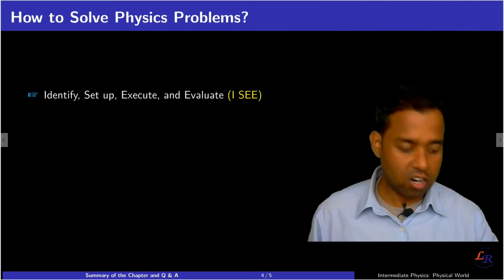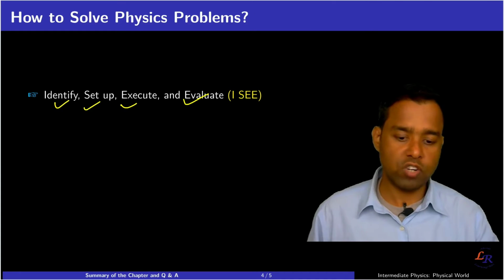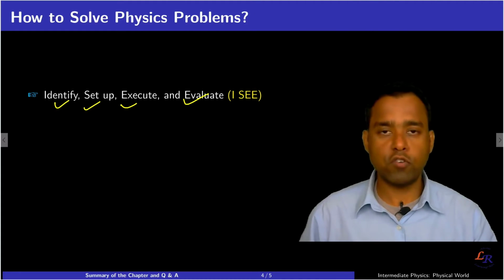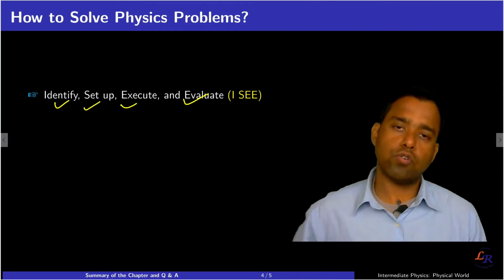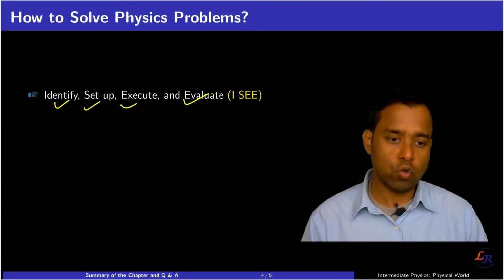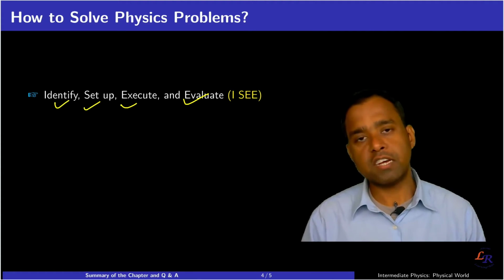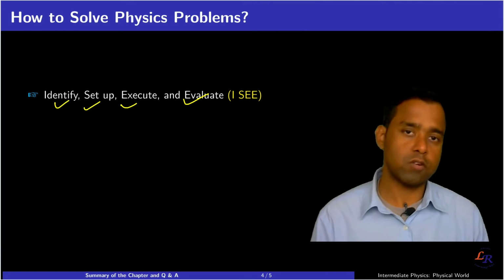IC is a short acronym for identify, set up, execute and evaluate. These are the steps you will follow whenever you solve a physics problem. When you start, the first step is to identify the relevant concept or ideas of physics which you are going to use to solve the problem.